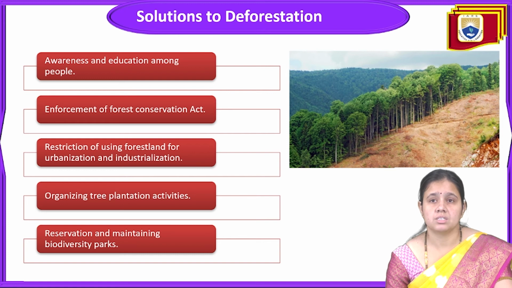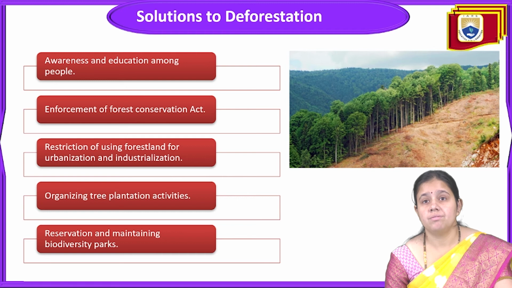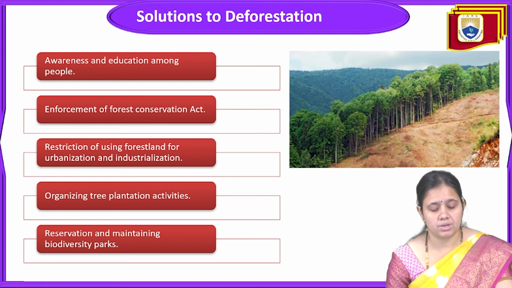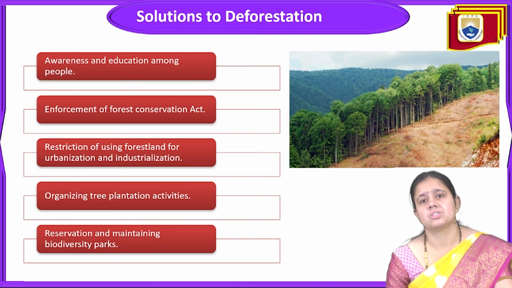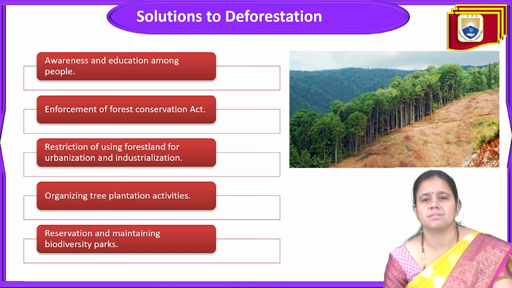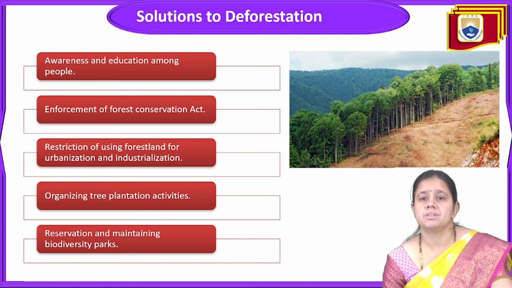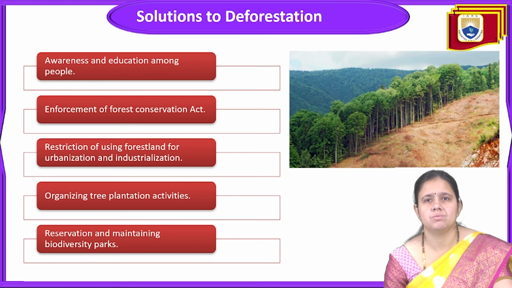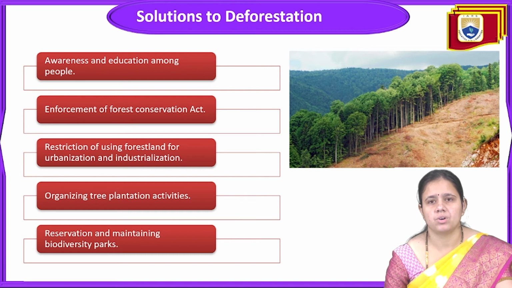Enforcement of the Forest Conservation Act. The government has already made a Forest Conservation Act, so enforcement of that act is very important. Next is restriction of using forest land for urbanization and industrialization, and organizing tree plantation activity. And the next point is the reservation and maintenance of biodiversity parks. These five points are the solutions to deforestation. If we take these points seriously and follow all of them, some of the forest will be saved for the coming future.